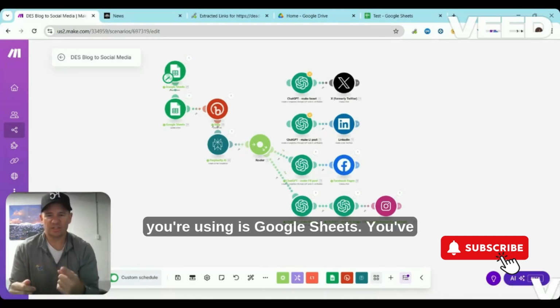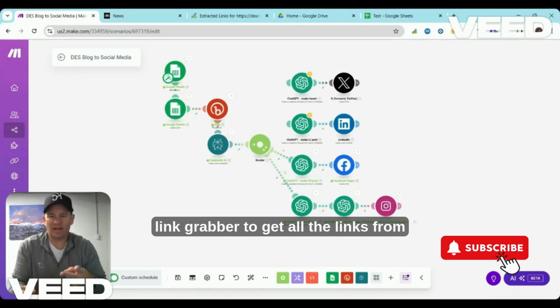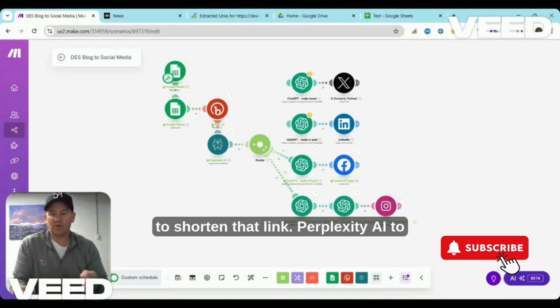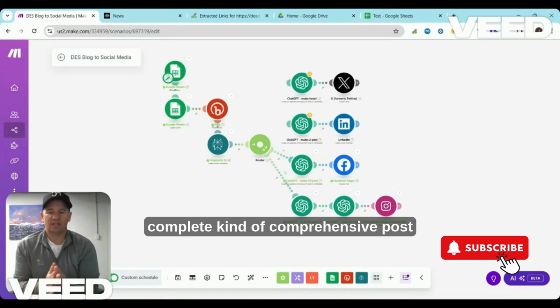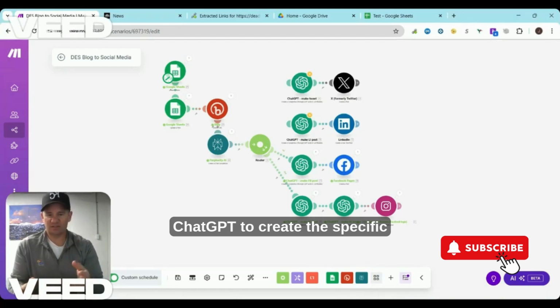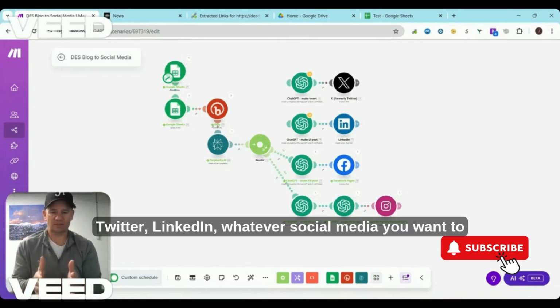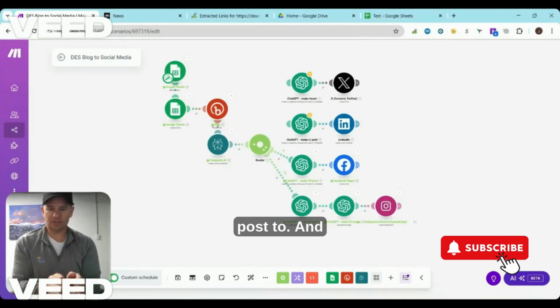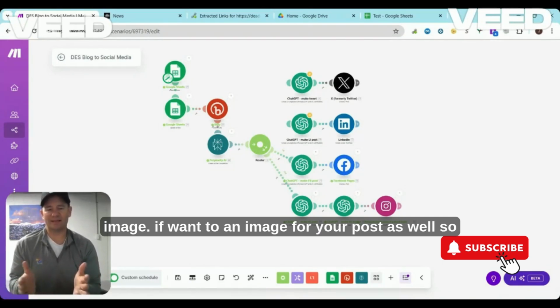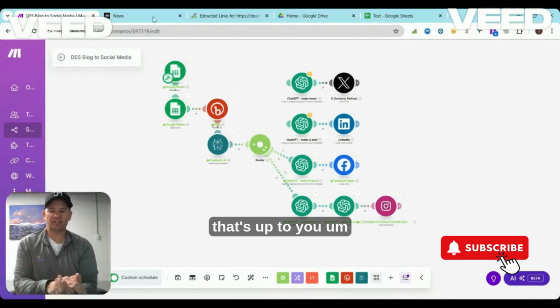All you're using is Google Sheets, a link grabber to get all the links from the blog for yourself or your client, Bitly to shorten that link, Perplexity AI to complete a comprehensive post for social media, and then ChatGPT to create the specific post for Facebook, Instagram, Twitter, LinkedIn, whatever social media you want to post to. And then there's an additional ChatGPT to make an image if you want to add one to your post as well. That's up to you.